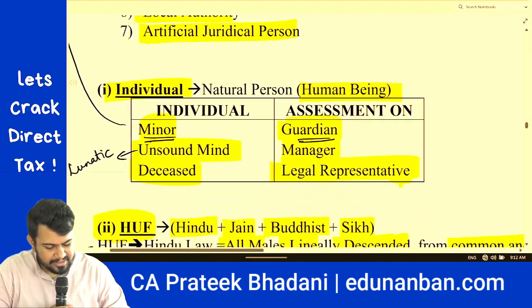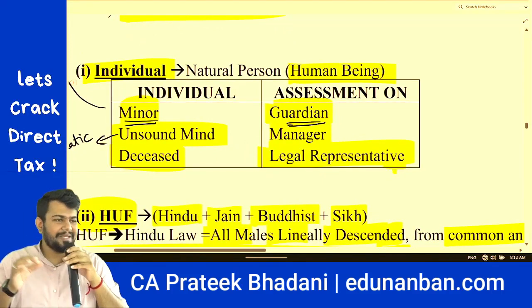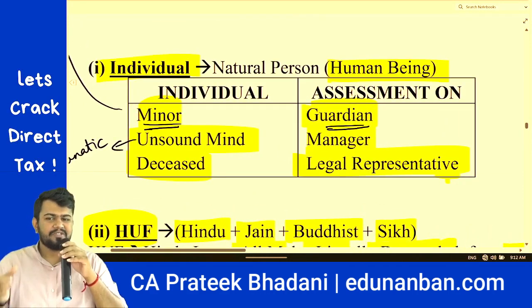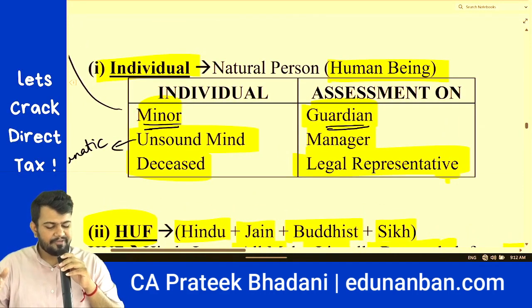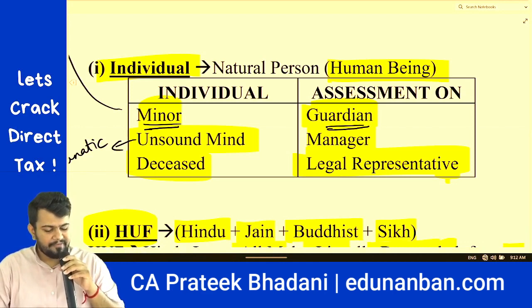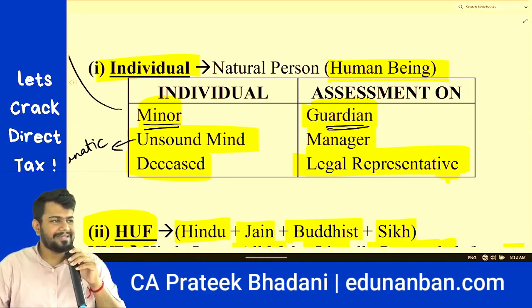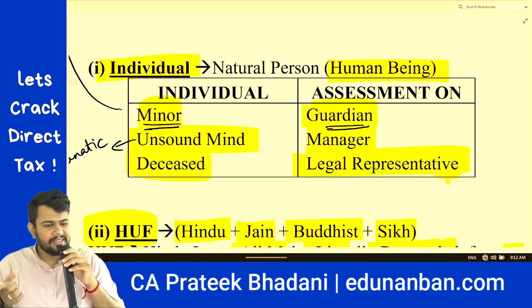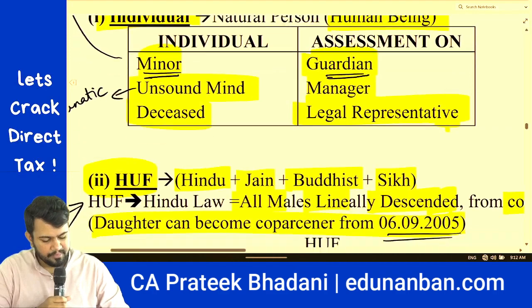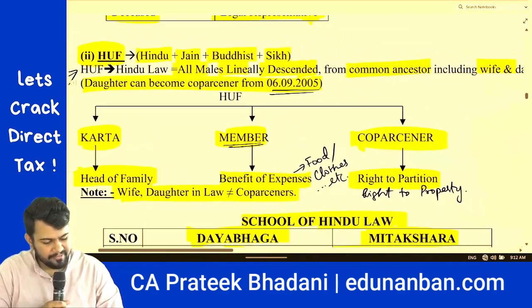Okay. Now let us see who is individual. Individual means a natural person. It means what? Human beings. If an individual is a minor, then assessment of such minor is done on the guardian. If individual is of unsound mind, the assessment is done on the manager. If individual is no more or he is deceased, then the assessment is done on the legal representative of such individual. Now let's come to Hindu undivided family.